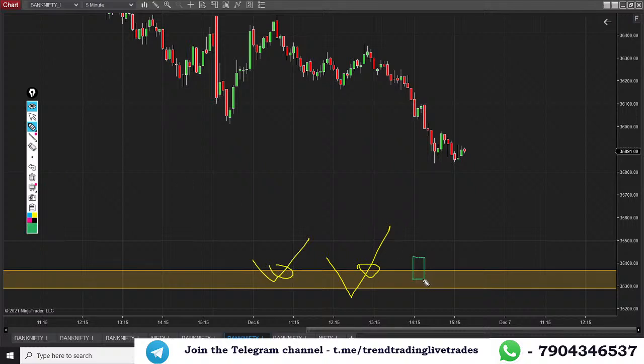If the market is moving down tomorrow also, I require a bullish candle, a bullish rejection candle. Very simple: if this candle range is more than 170 plus points, I will avoid it on a 5-minute time frame. Above this candle, I will be planning my buy side trade. Expected target here is a minimum of 150 points.